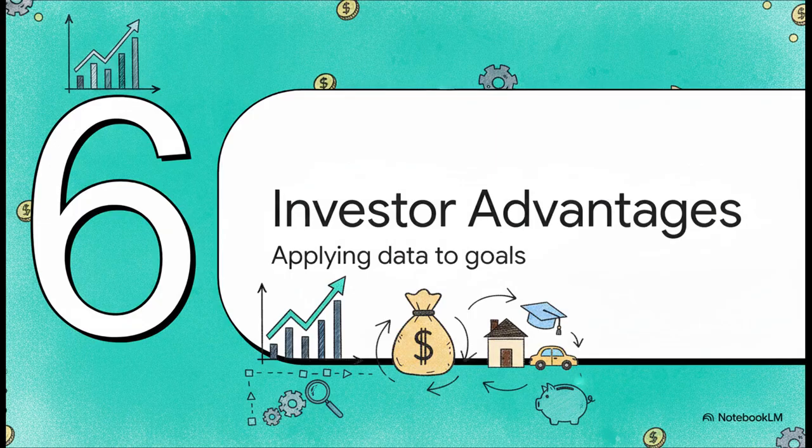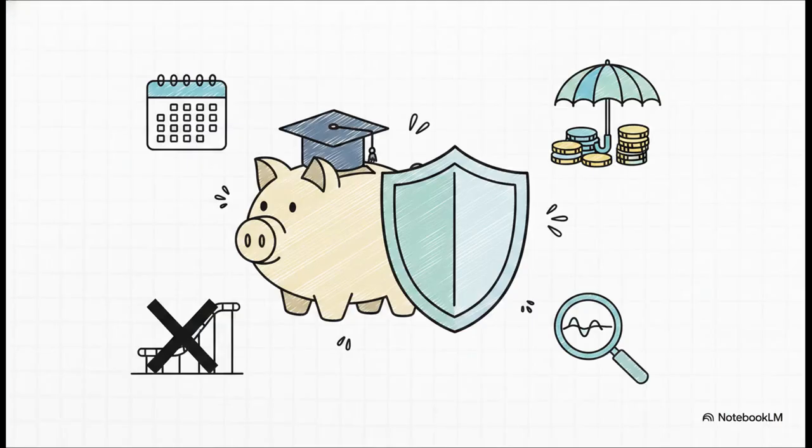Section 6. Advantages for conservative investors. Applying the data to your wealth goals. So, the crucial point is, as we reach our final section, how does all this data apply directly to your personal wealth goals? Well, if you have an investment horizon of 3 months or more, this structure is pretty much ideal. Not only is it an excellent tax-efficient alternative to traditional debt funds, but its superior alpha and incredibly low standard deviation give it a really distinct advantage over other arbitrage mutual fund options in its category.